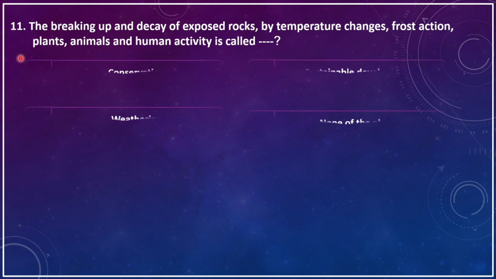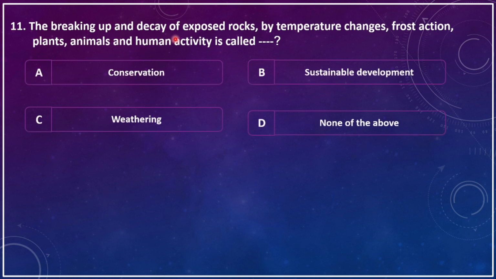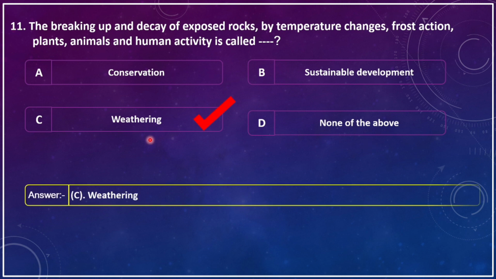The breaking up and decay of exposed rocks by temperature changes, frost action, plants, animal and human activities is called dash. A. Conservation, B. Sustainable development, C. Weathering, D. None of the above. The correct answer is weathering.